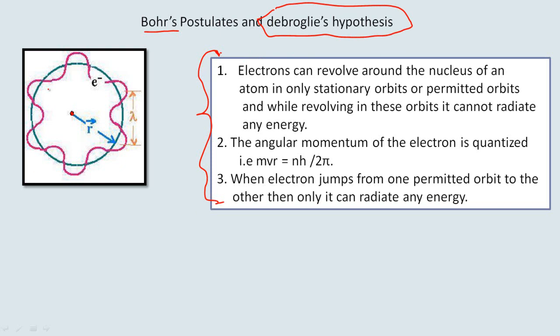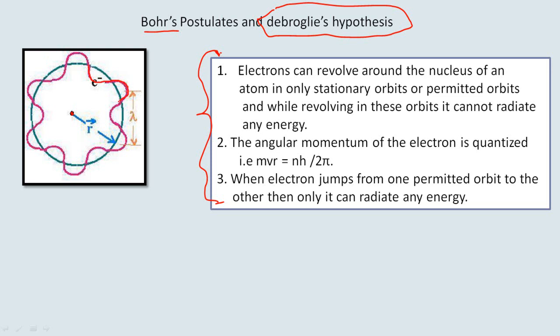According to de Broglie, when the electron, being a particle, revolves around the nucleus, there is a matter wave associated with this electron.